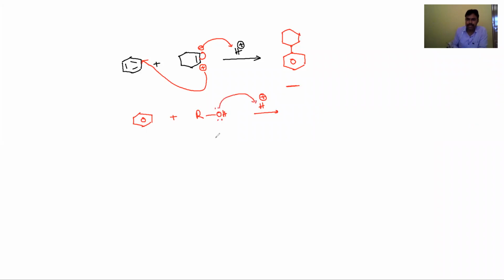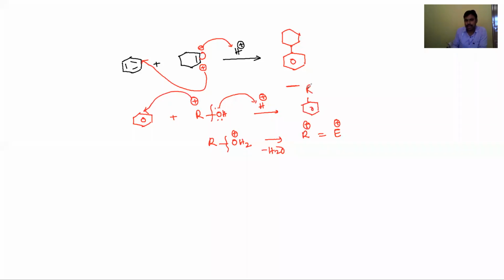It abstracts this H plus ion and produces ROH2 plus, which will cleave by loss of a water molecule and generate R plus. R plus is the electrophile. This electrophile will attach to the benzene ring and produce alkyl benzenes as the products.